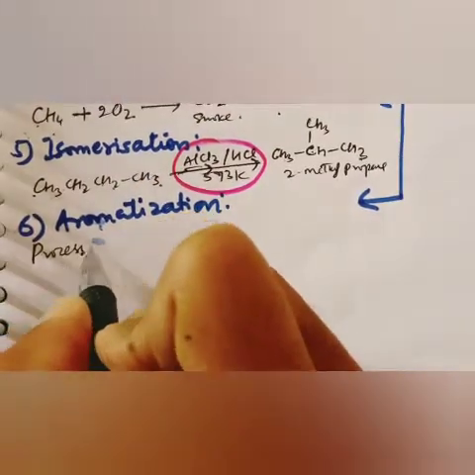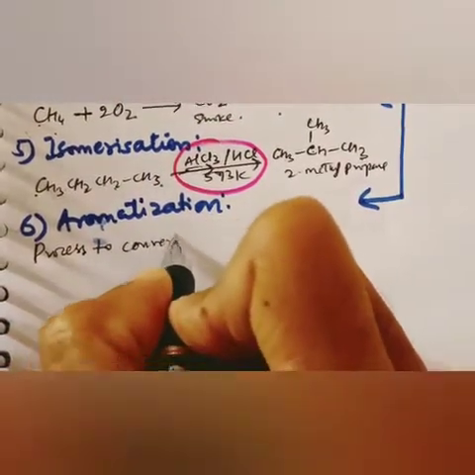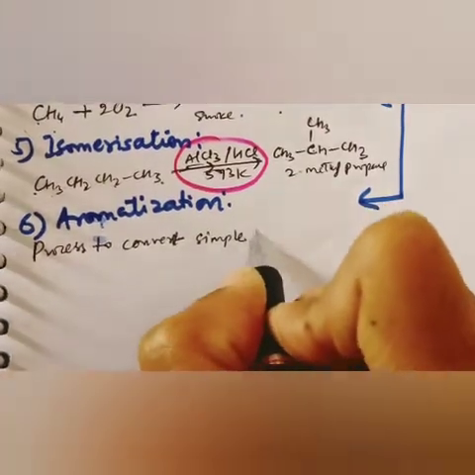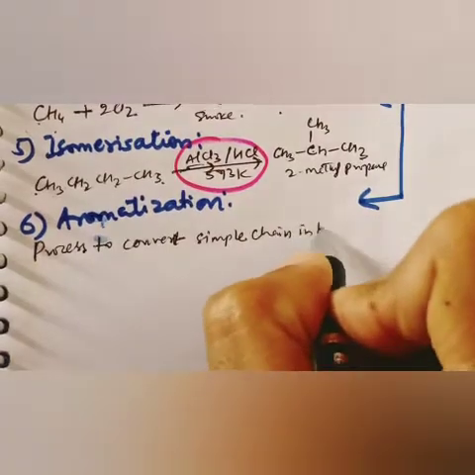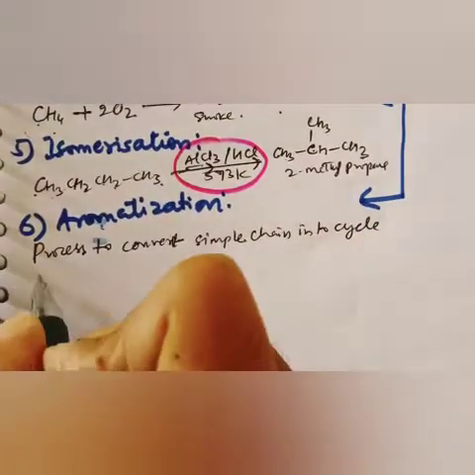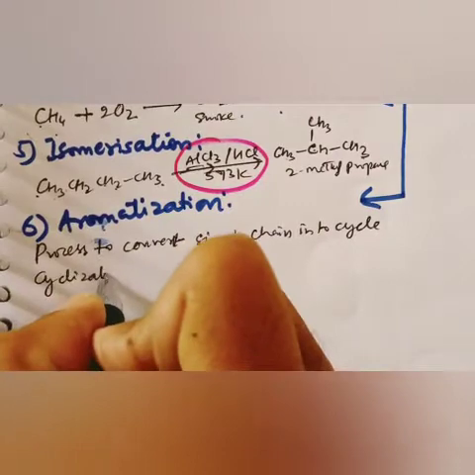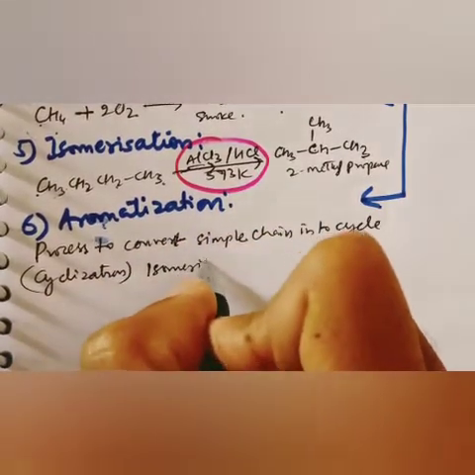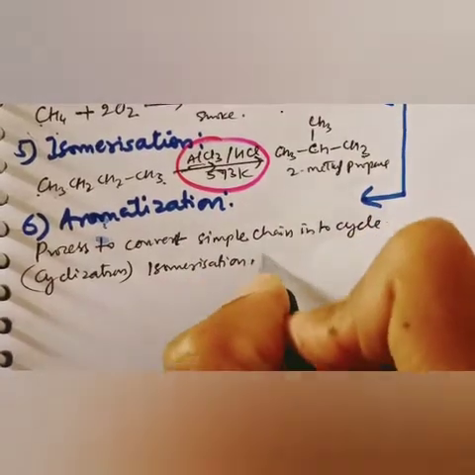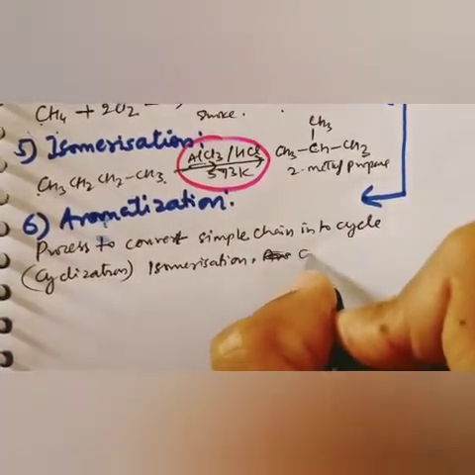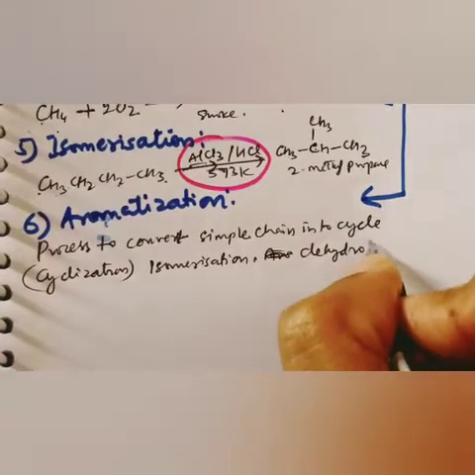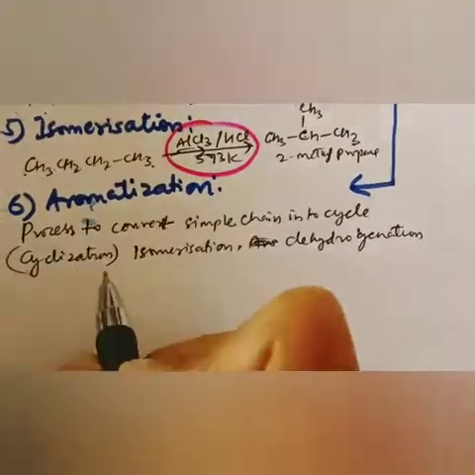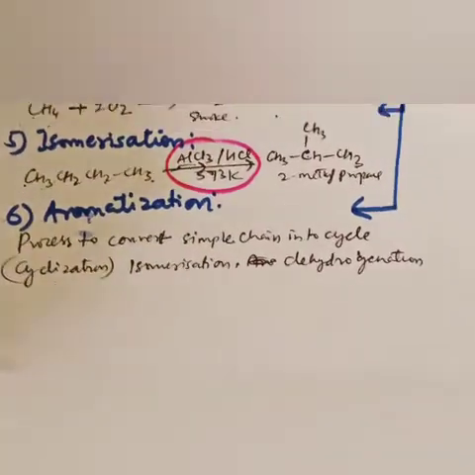A process to convert a simple chain into a cycle is called cyclization, or you can say isomerization, or you can say aromatization. Dehydrogenation means removing hydrogen to make a bond. This will help only in the presence of a catalyst.